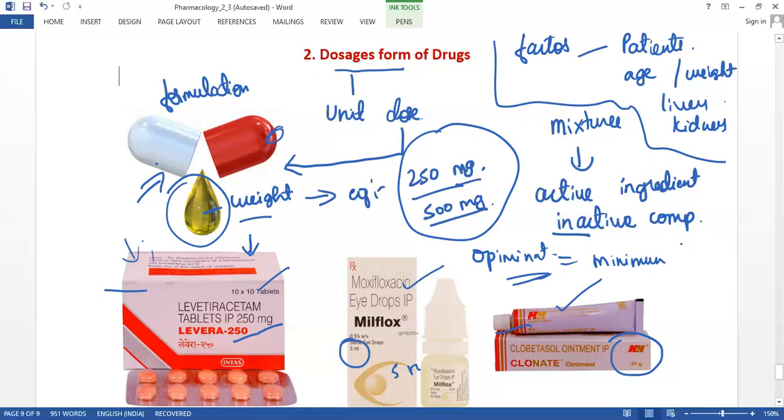But how do we know that we have to take only this amount of drug? It's common that we get a prescription from the doctor, where the doctor suggests we take only this type of medication, only this amount of drug to be useful for the body.